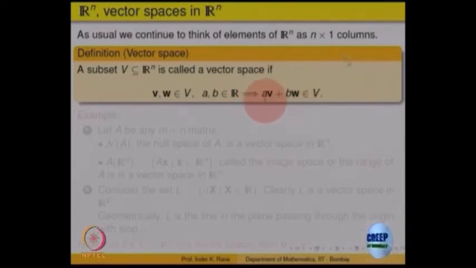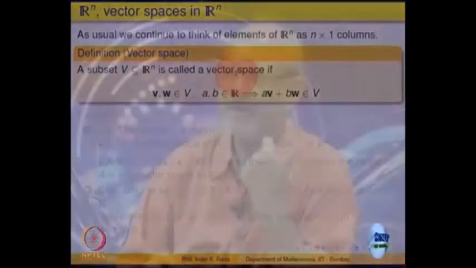That is called a linear combination, and it should also belong to V, right. So, if the set V has this property, then we say it is a vector space. So, in our example, for any matrix A, the null space is a vector space, because it had that property, right. That is what motivated us to define it.